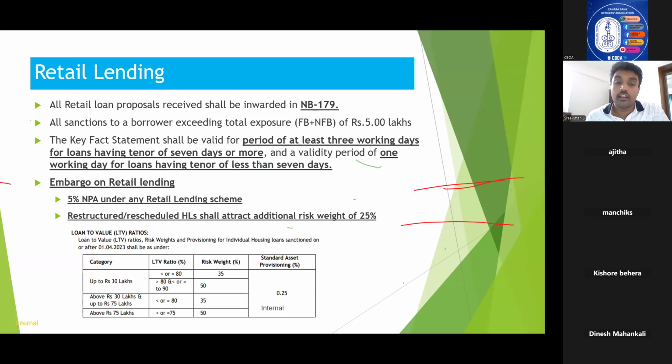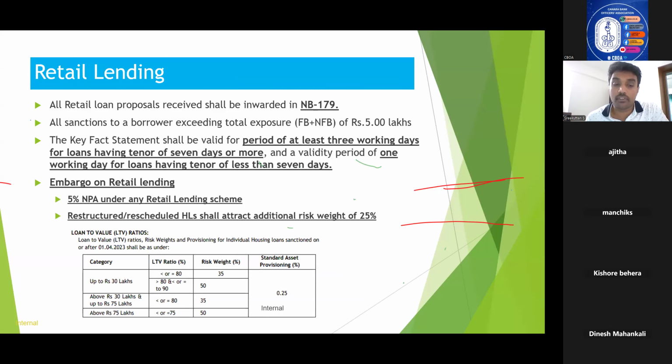The margin for housing loans from 30 to 75 lakhs is 20 percentage, and above 75 lakhs, it is 25 percentage. So up to 30 lakhs, 10 percentage margin means you can lend up to 90 percentage of the value of the property or the house.